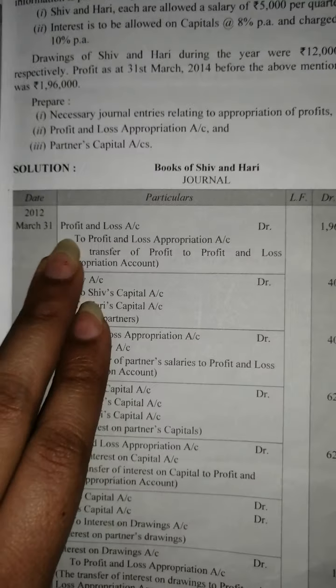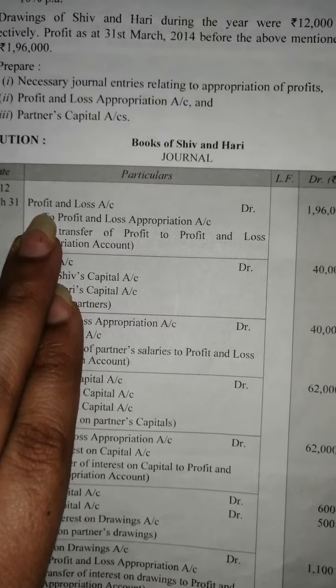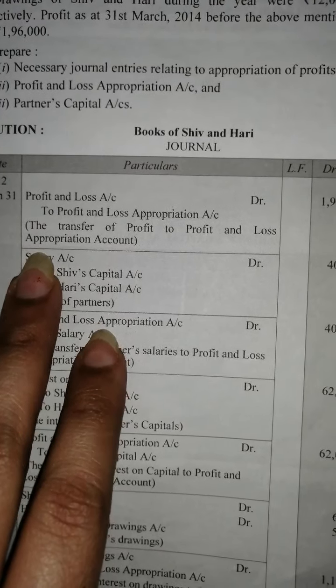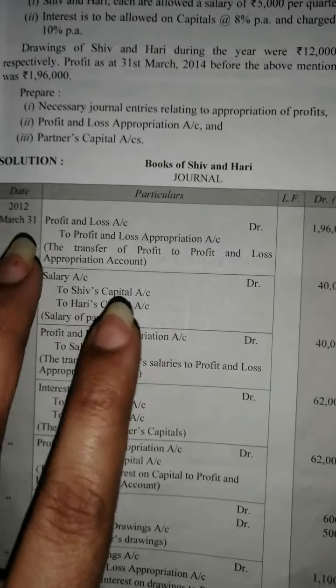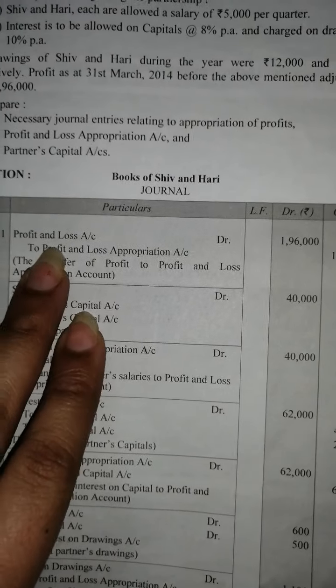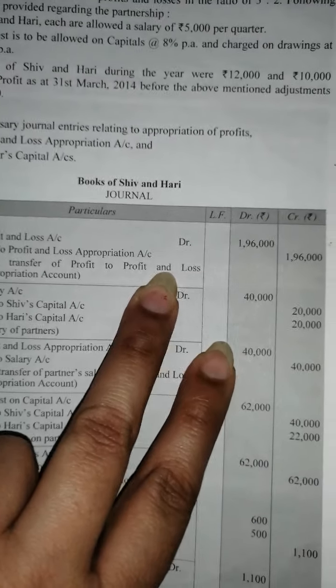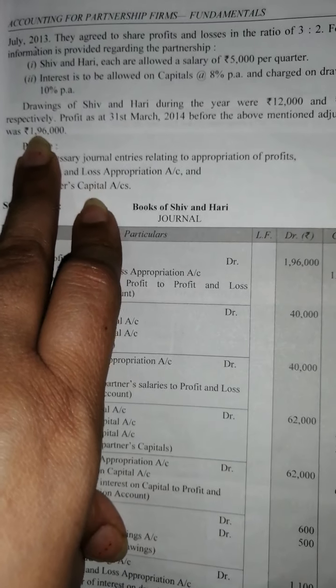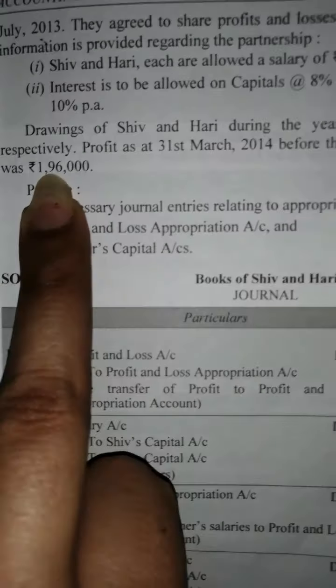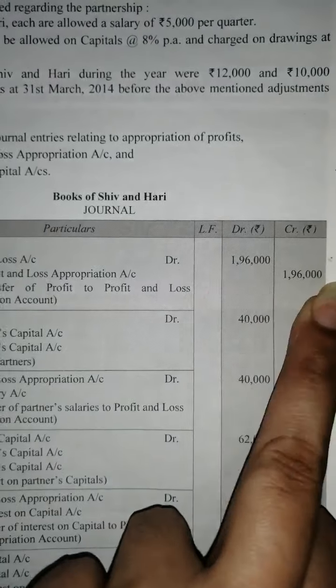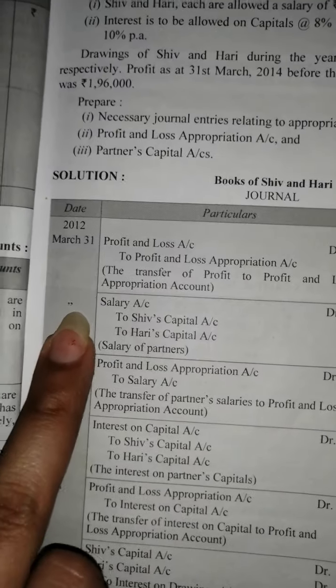Firstly, we will transfer the profit of the profit and loss account to the profit and loss appropriation account, and its entry will be: profit and loss account debit to profit and loss appropriation account. How much amount will be transferred? It will be 1,96,000, as you can see here.